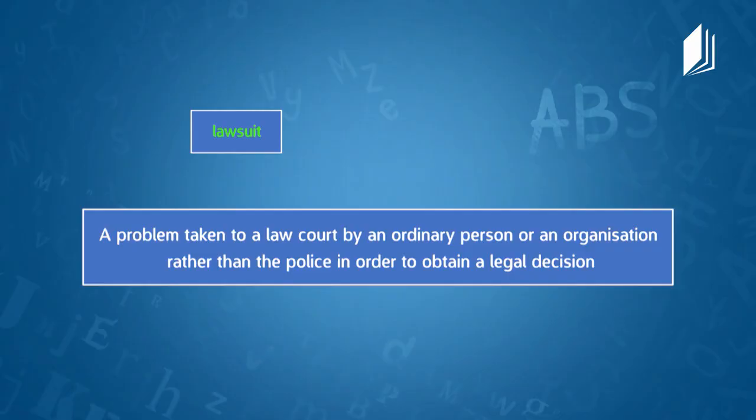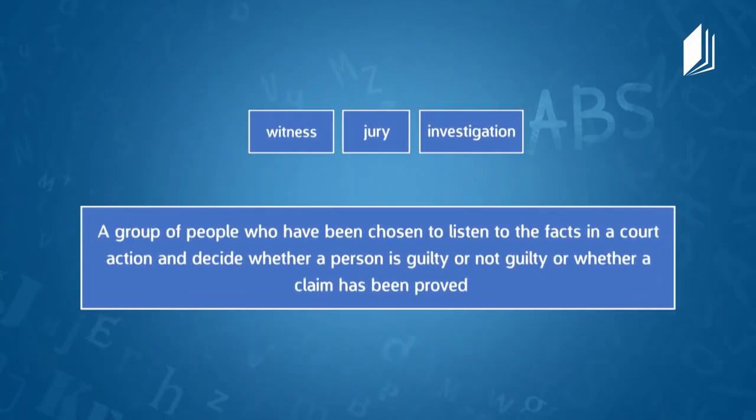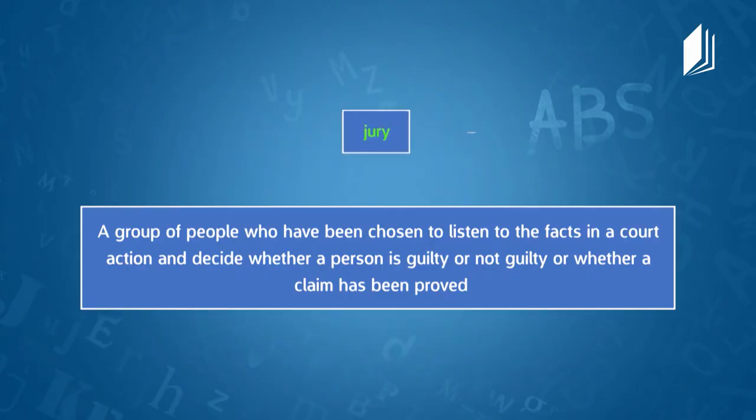And now I will try. You have to read it for me. Yes, a group of people who have been chosen to listen to the facts in a court action and decide whether a person is guilty or not guilty, or whether the claim has been proven. And I know the answer. The answer is jury, because you told me that a group of people who have been chosen to listen to the facts in a court and to make the final decision, this is called jury.